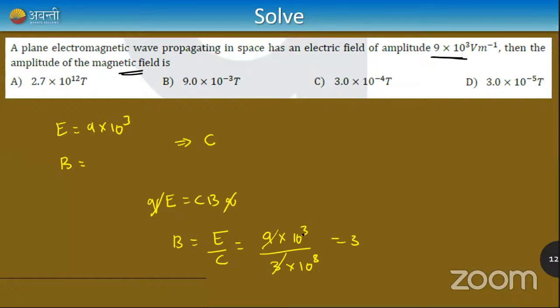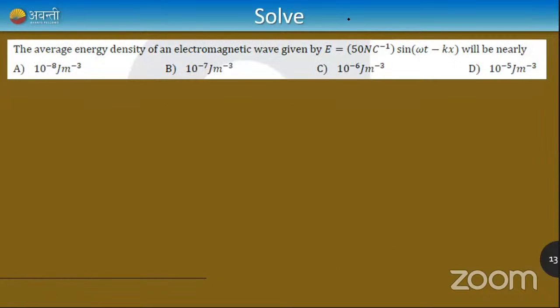Next you divide this. 10 raised to 3 and 10 raised to 3 cancel out, and you're left with 10 raised to 5. When 10 raised to 5 goes to the numerator, it becomes 10 raised to minus 5, and the unit of magnetic field is Tesla. Therefore the option is D. D is the right answer. That's how simple the questions will be coming from this chapter. But you should be very careful and remember the formulas very clearly.